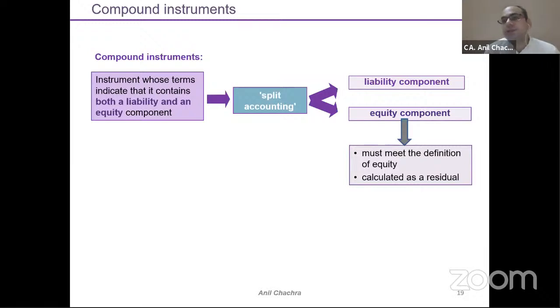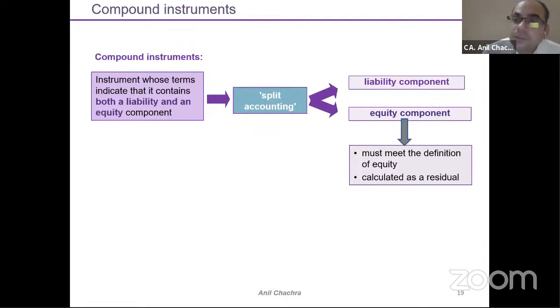Now come to the second stage of this Ind AS 32, compound instruments. As we discussed about financial assets, liabilities, and equity, it might be that in some cases a financial instrument has both characteristics, a liability as well as equity. But how would you differentiate? By applying the definition, contractual obligation or not, as simple as that. In this scenario we call it split accounting, which means we need to bifurcate this transaction into the liability part as well as the equity part.